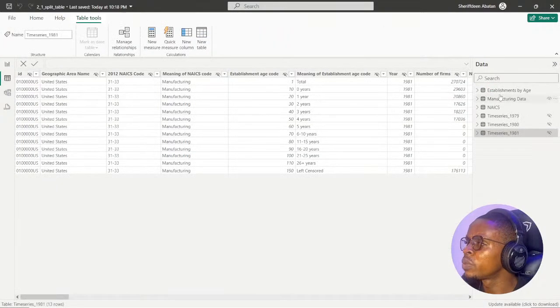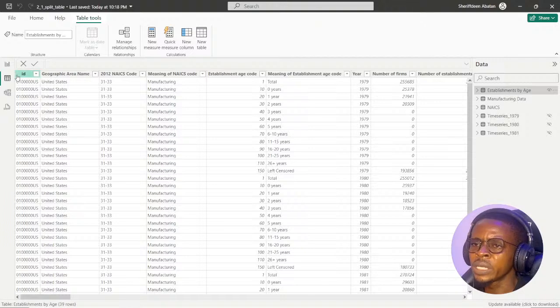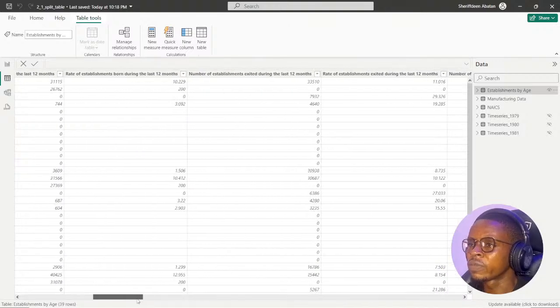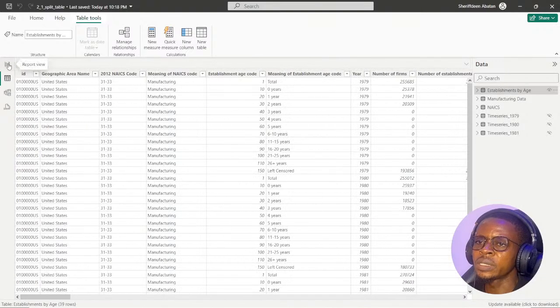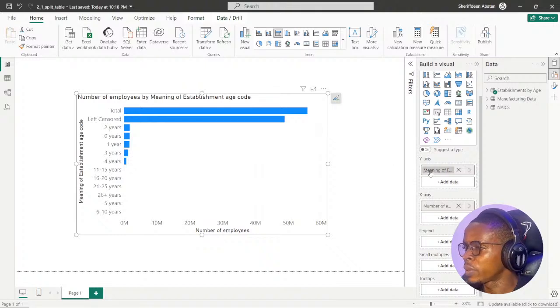I think we're actually using this table here, Establishment by age, which is showing us the total number of years each company was established, and the number of employees that they have there. So I didn't drop the visuals on the chart pretty well.